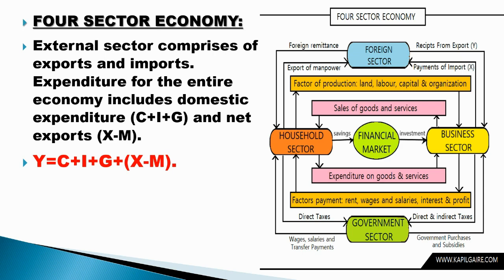Net export is export minus import, which is written as X minus M. So Y, that is income, is equal to C, consumption expenditure, plus I, investment expenditure, plus G, government expenditure, plus X minus M, the external sector, that is export minus import. So it forms the four sector economy.